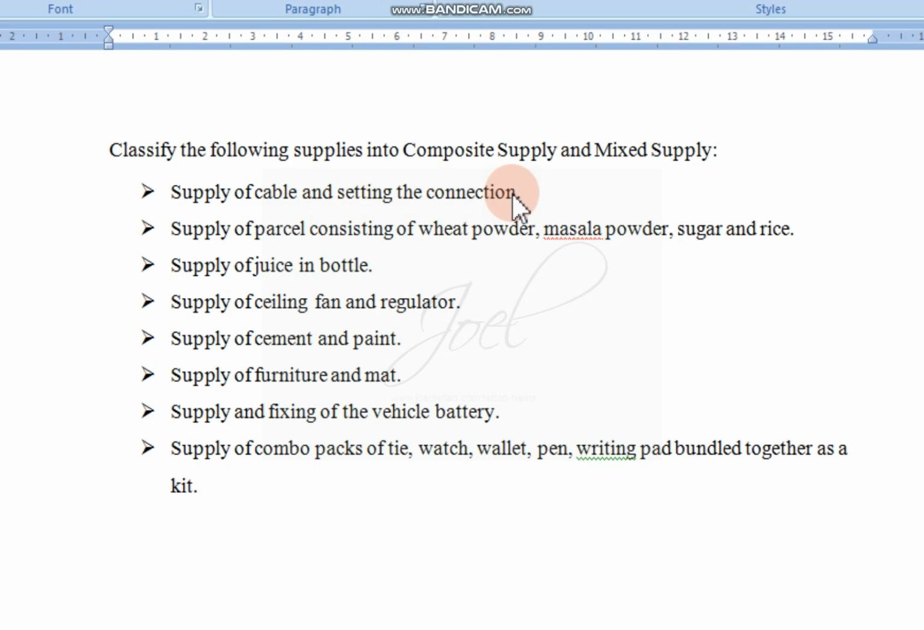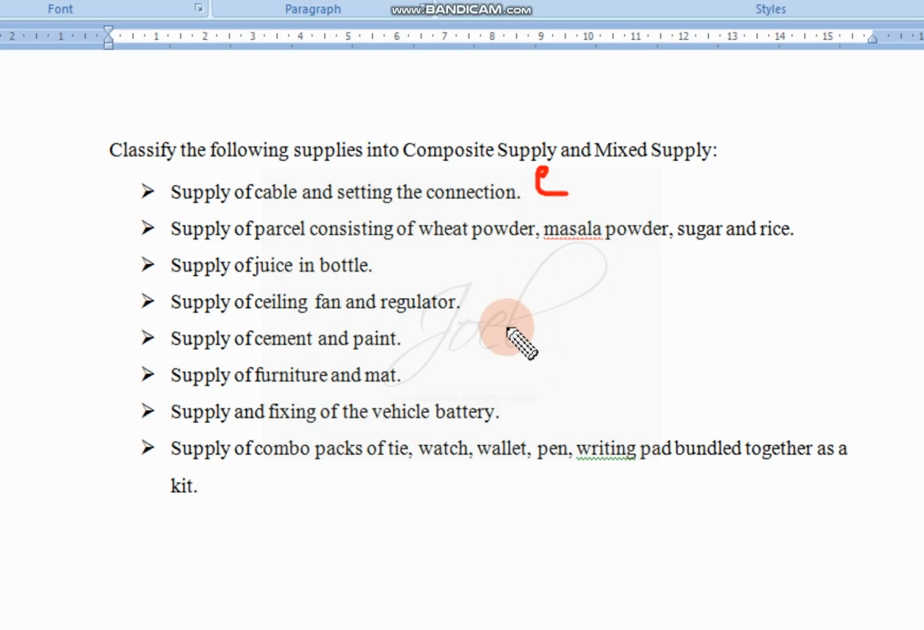Now see here, when you purchase the cable, you will pay the installation charges also. So along with the cable charges, the supply of the cable itself, cable services and installation will come together, and you will pay the money. So it is combined together, naturally bundled, so it will come under composite supply. We'll write C for all composite supply, M for all mixed supply. So the first one is composite supply.